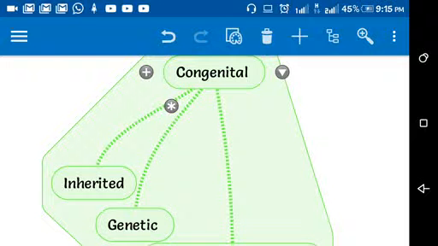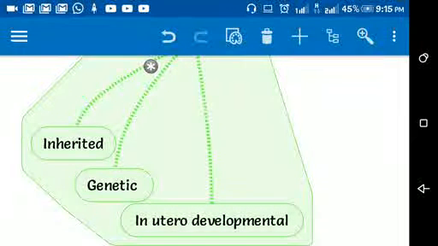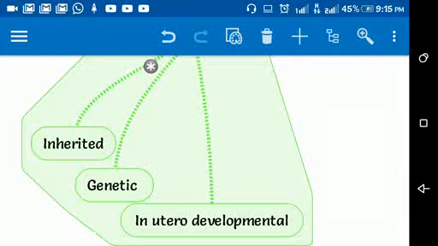Hemophilia is very common. These are inherited diseases which we get from our parents. It comes from chromosomes, sometimes from the father, sometimes from the mother, sometimes due to a combination of their chromosomes.